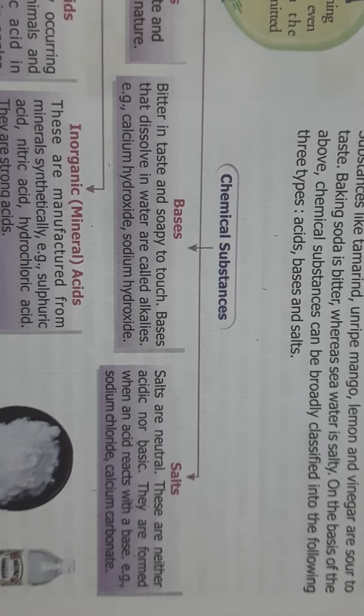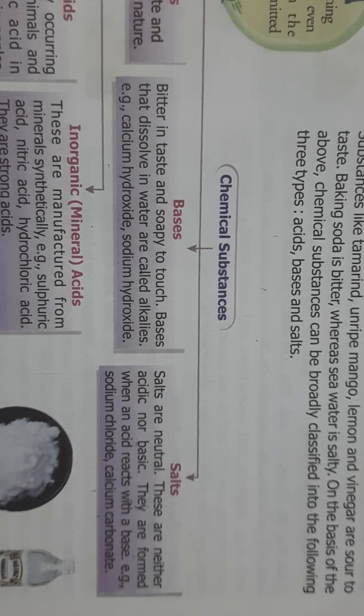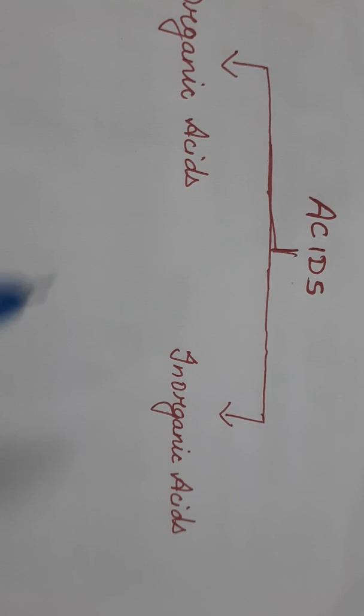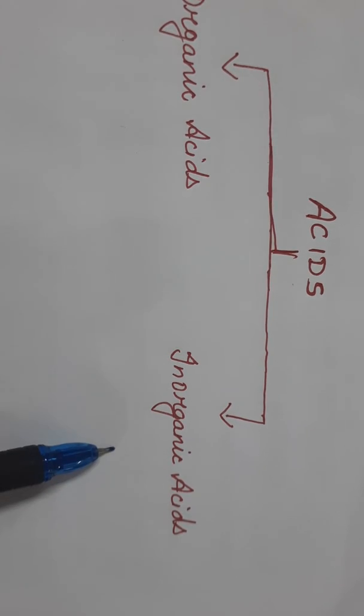Now, acids can be classified into two types. One is the organic acids and the second one is inorganic acids. Organic acids are the acids which are naturally occurring.